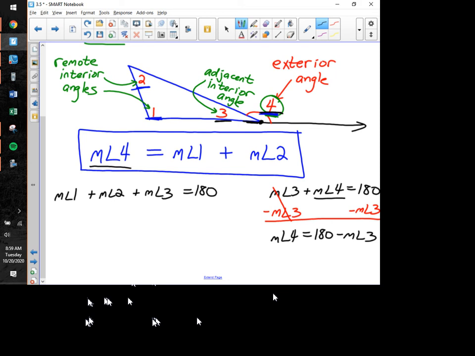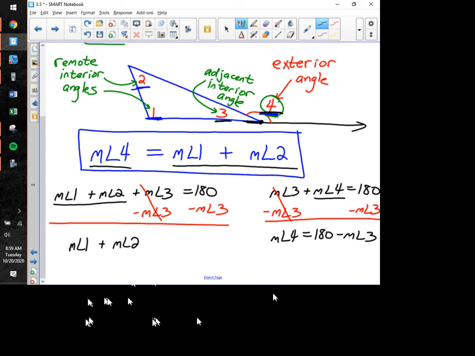Now, the right side of the equation in this theorem is the measure of angle 1 plus the measure of angle 2, which we see right here. So what's with it now? I'm going to subtract the measure of angle 3 from both sides of this first equation. Those cancel, and we now have the measure of angle 1 plus the measure of angle 2 is equal to 180 minus the measure of angle 3.